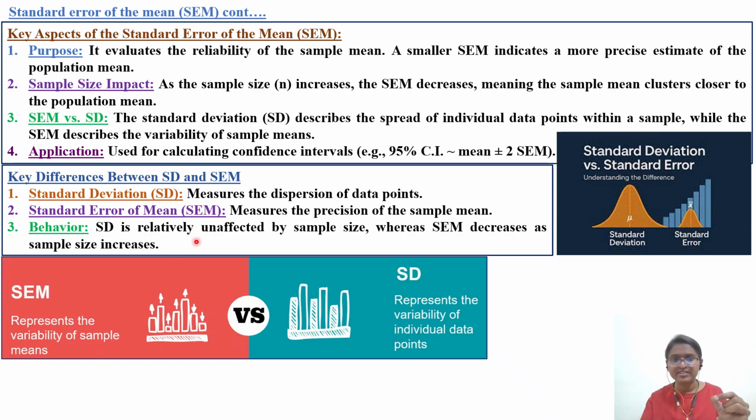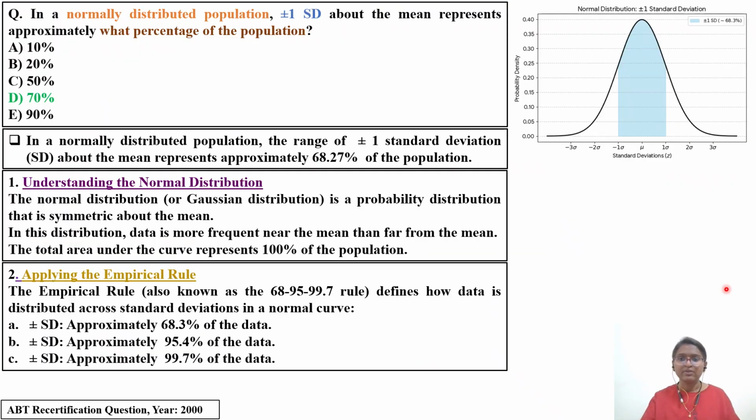SD, standard deviation, is relatively unaffected by the sample size, whereas the standard error of mean decreases as the sample size increases, inversely proportional, we have seen. So SEM represents the variability of the sample mean, whereas SD will represent the variability of the individual data points. Each data point, how it is distributed throughout, that it will give the standard deviation. Okay, so that was about the third question.